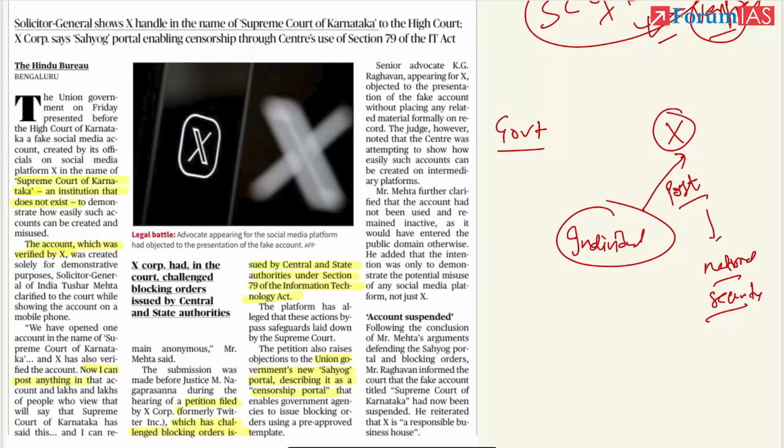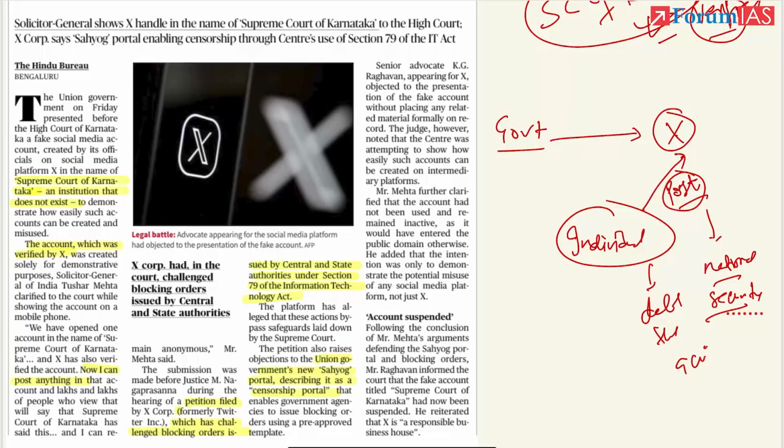So what will happen? The government will ask Twitter to remove the post, to delete the account. Now Twitter is saying that the government is unduly asking to remove the content and the accounts. So that is why Twitter approached the court against the government.